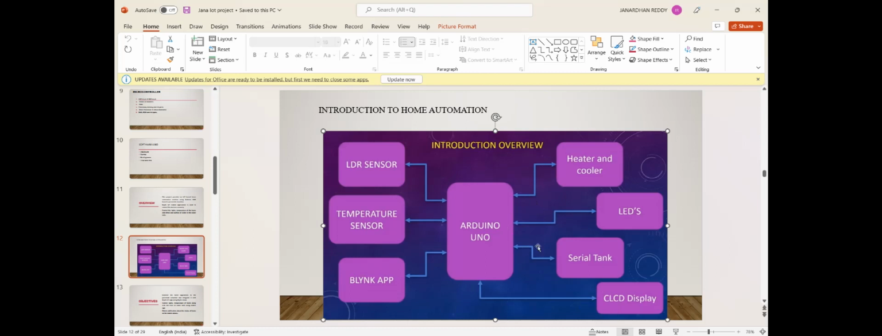What are the things we are going to implement? It will be notified like a string: the water is full, the water is off, or the light is insufficient, or like that. I will show the video at last.